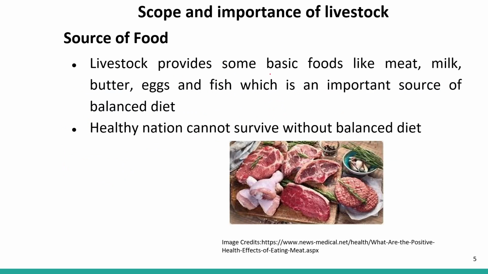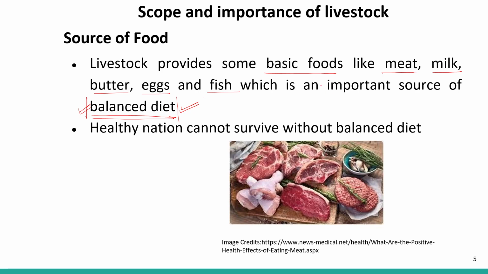Livestock provide some basic foods like meat, milk, butter, eggs and fish, which are an important source of our balanced diet. Without these food items, our food cannot be in a balanced form. So they are very, very important to maintain our balanced diet, right?